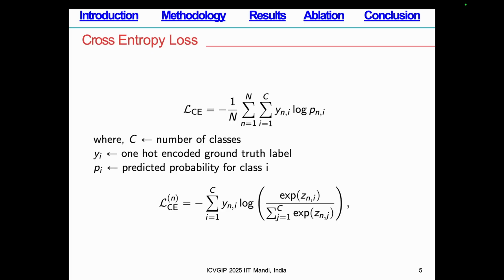Cross entropy is a standard loss for classification, but it treats every class equally. This means minority classes receive very weak gradient signals. As a result, decision boundaries favor the majority. Minority samples do not influence training strongly, and the model develops a biased feature space. Cross entropy is fundamentally unaware of class imbalance.